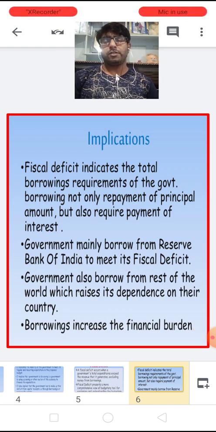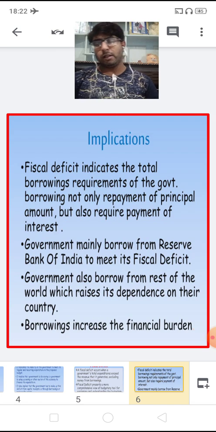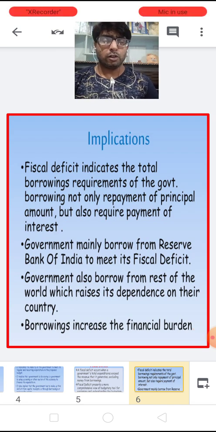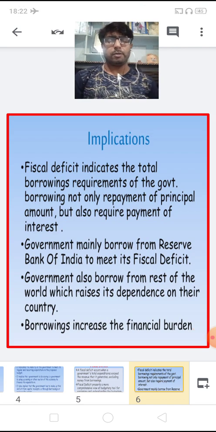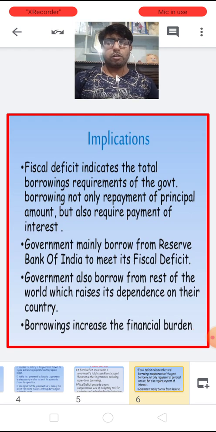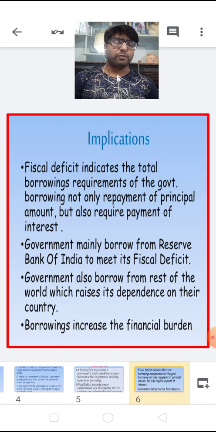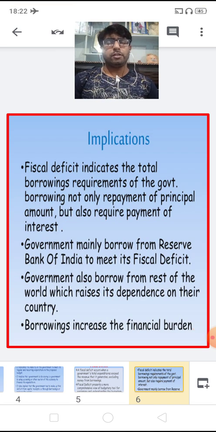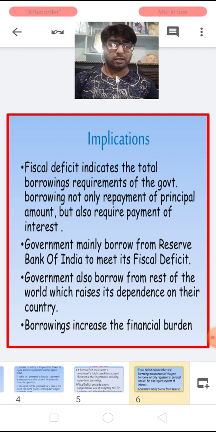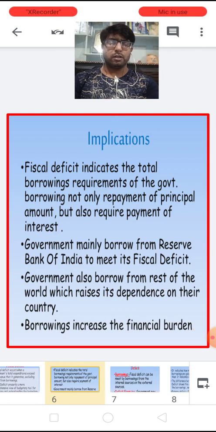So fiscal deficit indicates the total borrowing requirement of the government, and borrowings require not only the repayment of the principal amount but also the payment of the interest. The government mainly borrows from the Reserve Bank of India to meet its financial deficit, and the government also borrows from the rest of the world, which raises its dependence on other countries. So borrowing increases the financial burden on the country.